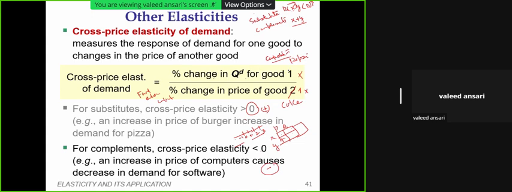It can be understood by this equation itself. For instance, if it is computer hardware and software, the percentage change in quantity demanded for good A, let us say hardware, and the percentage change in price of, let us say, software. So one will go up, and the other will go in another direction. So naturally, the coefficient will be negative, because we are looking at the cross elasticity. So here also one has to take into reckoning the sign of the coefficient. The calculation, other things remain the same. There is no difference whatsoever.